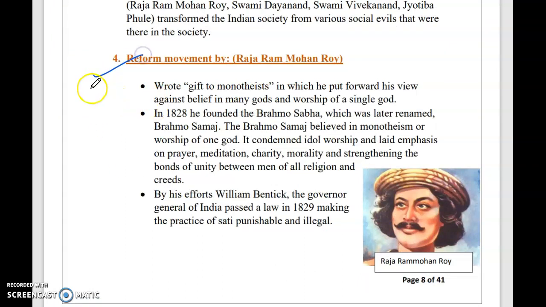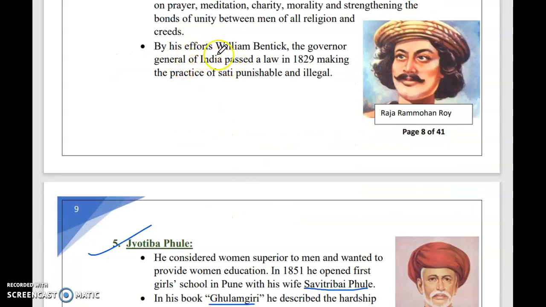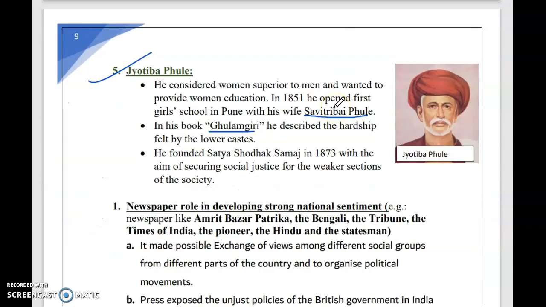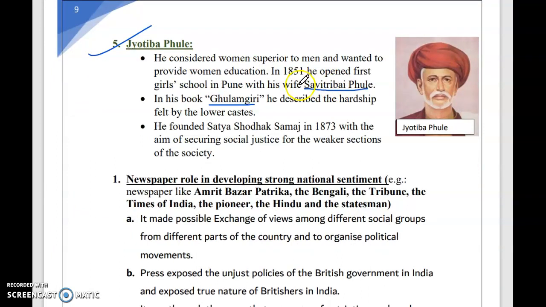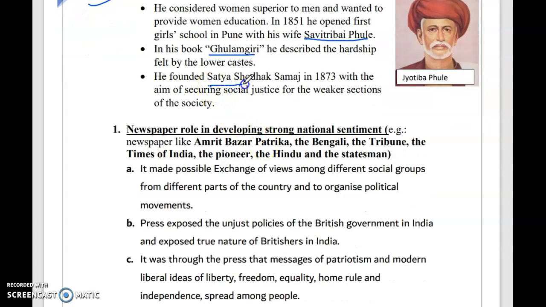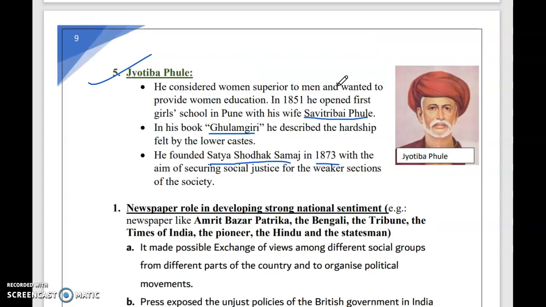Now, Raja Ram Mohan Roy is a very important reformer. He founded Brahmo Samaj in 1828. He believed in monotheism or worship of one god and so on. By his efforts, William Bentinck, the Governor General of India, passed a law in 1829 making the practice of sati punishable and illegal. Then Jyotiba Phule, note down his book Gulamgiri and Savitri Bai Phule. He founded Satya Shodhak Samaj in 1873 to give social justice to the weaker sections of the society.